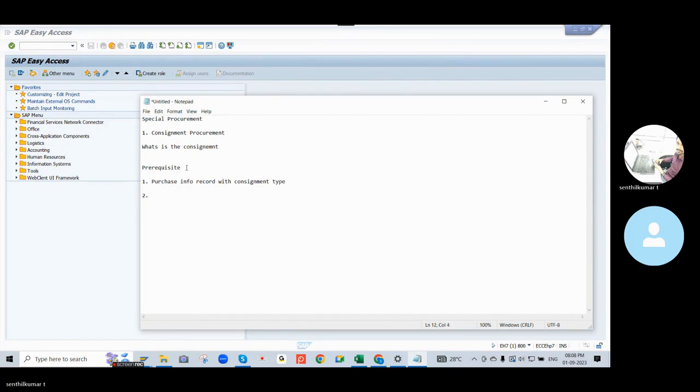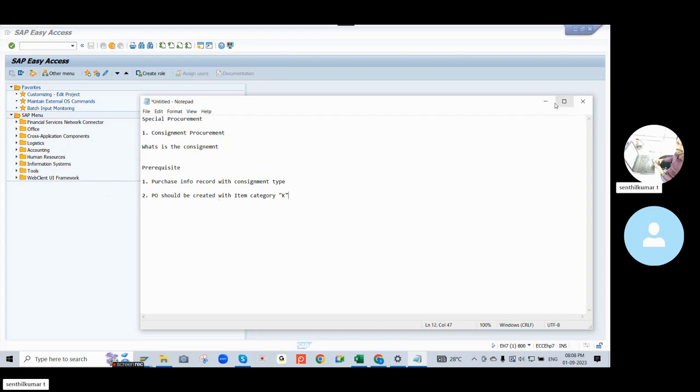Next, the PO should be created with item category K type. K type means it's a consignment. So this is a prerequisite. We need to do this first, then we will go for the actual process.